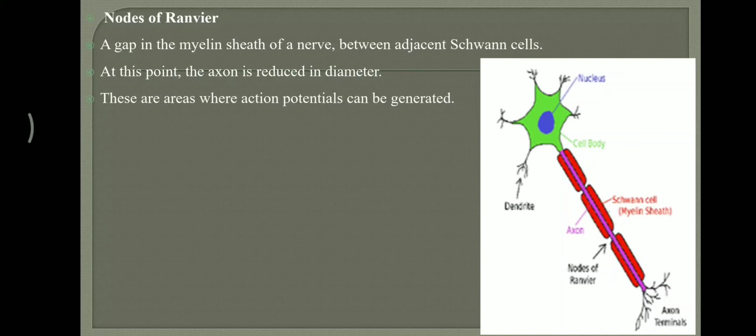At this point, the axon is reduced in diameter. In our picture, we can see 3 Schwann cell wrappings and 2 nodes of Ranvier. These are areas where action potential can be generated. At this point, the axon is reduced in diameter. Clear on nodes of Ranvier.